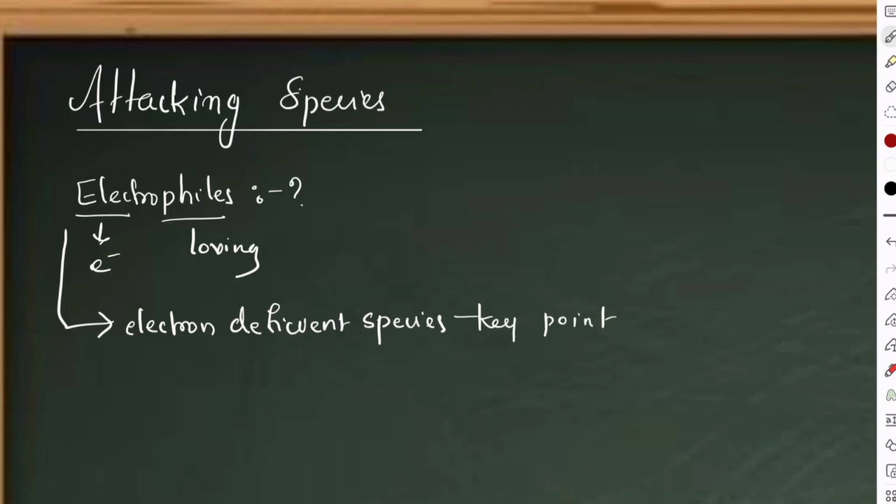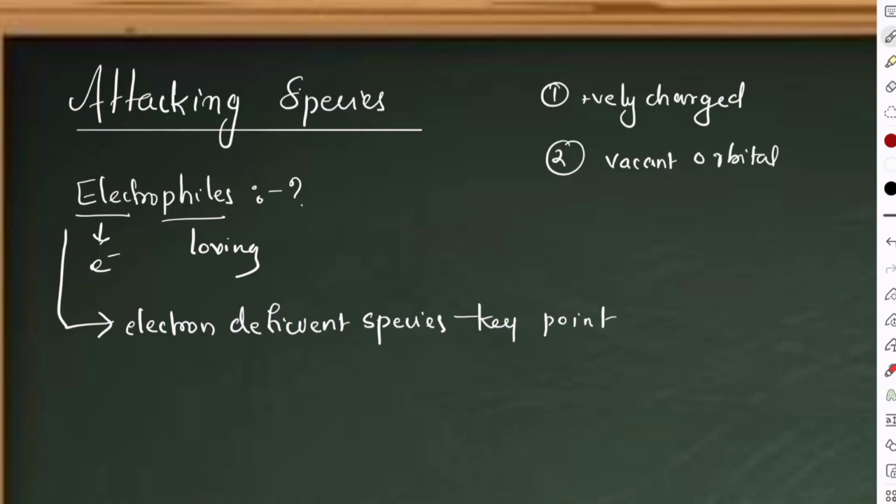Okay. So now you can see different types of electrophiles. One will be positively charged electrophiles, or the second one is a neutral species itself, but with a vacant orbital. Third one, octet incomplete. These are the three categories of electrophiles. Positively charged, obviously this positive charge is going to attract the electron, right?